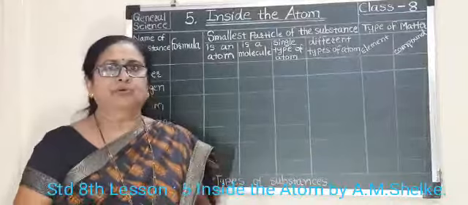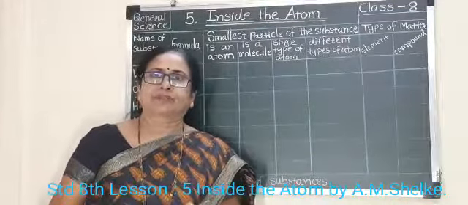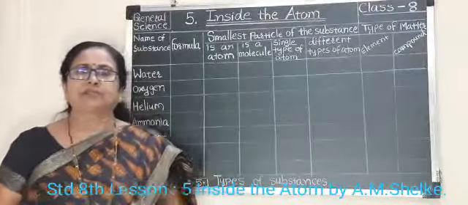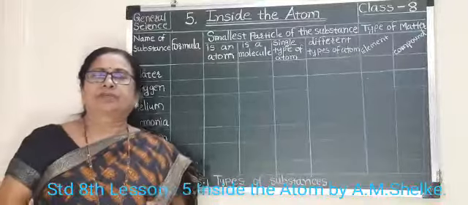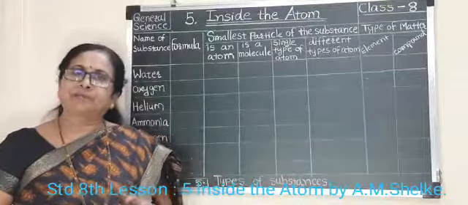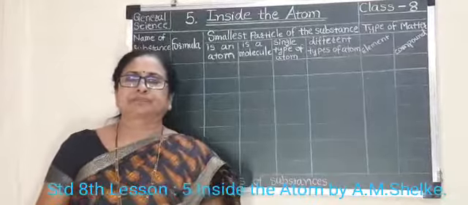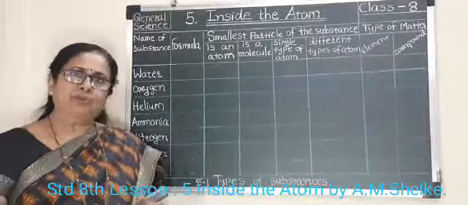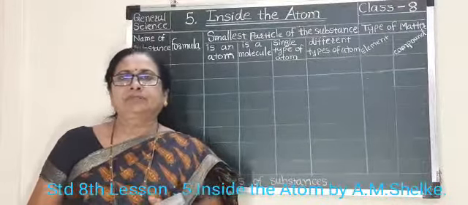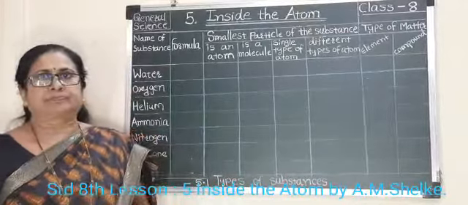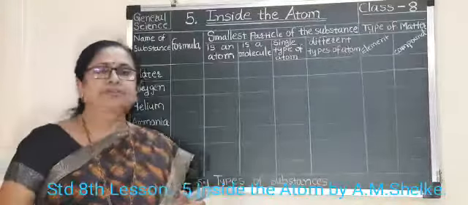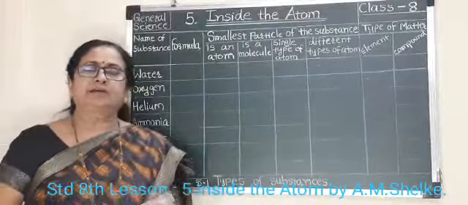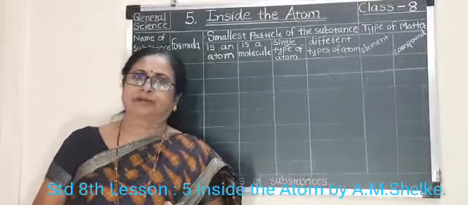Children, you already know what is meant by matter. Matter is everything around you. It may be rock, soil, water, air also. We can't see air, but we can perceive air through our senses. Matter is made up of small particles known as molecules, and molecules are made up of atoms. The smallest particle of a substance is known as the atom, as well as the smallest particle of an element is also known as an atom.